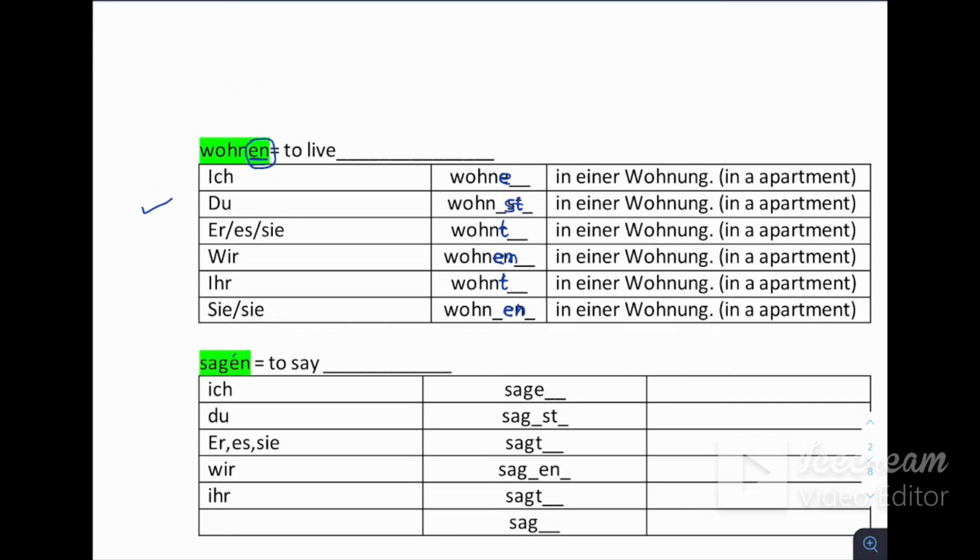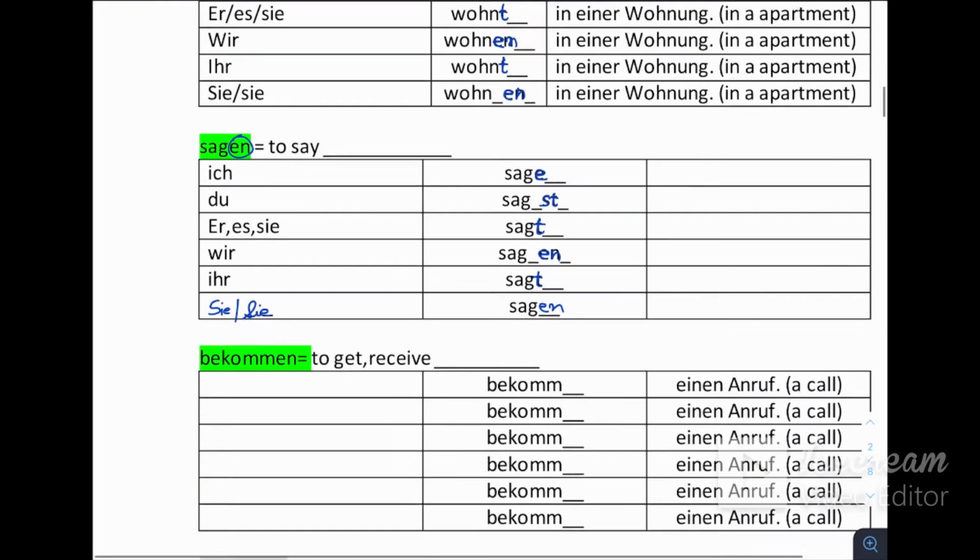Another example, sagen. Sagen means to say. Okay. Again, remove ending en and put the ending according to the rule. Ich sage. Du sagst. Er sie es sagt. Wir sagen. Ihr sagt, and sie and Sie sagen. Ich sage means I say. Okay, like this.